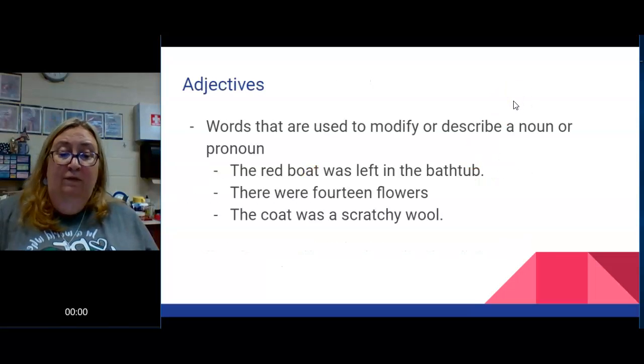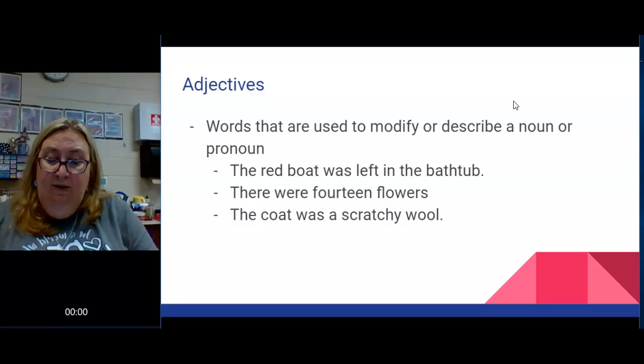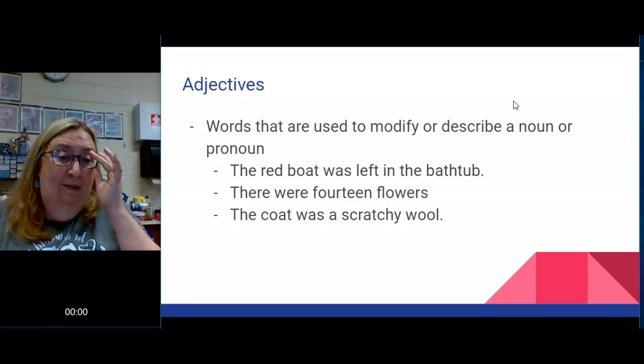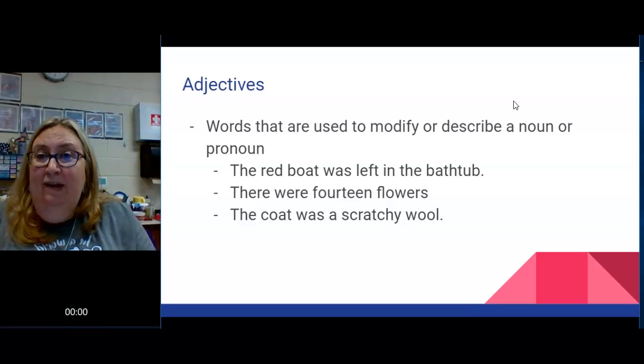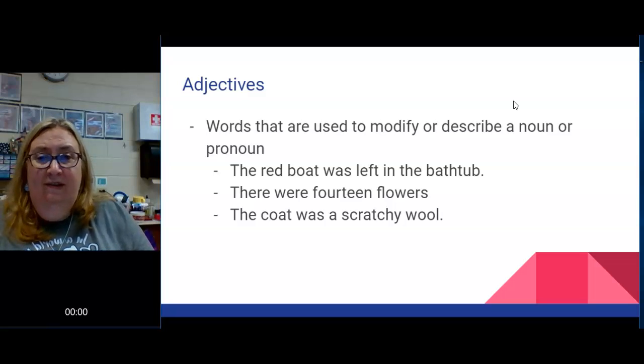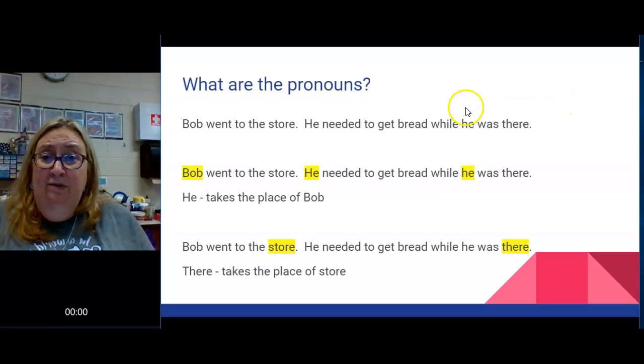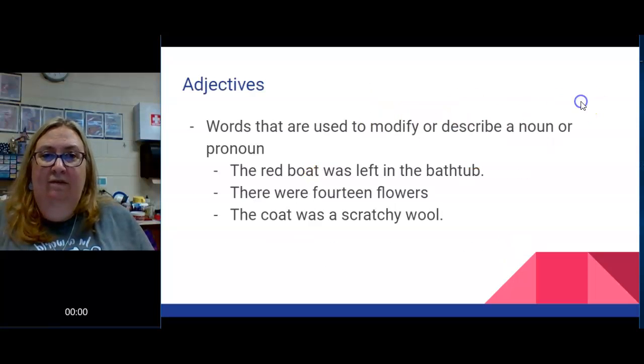All right, moving on a little bit from nouns, but I wanted to go ahead and do adjectives in this lesson as well because adjectives are words that are used to modify or describe a noun or a pronoun. Check out these sentences. The red boat was left in the bathtub. Well, let's first find the noun. There's 2 of them. Boat is a thing. Bathtub can be a thing or a place. So if adjectives describe a noun, is there anything that describes the bathtub? No. Is there anything that describes the boat? Yes, red boat.